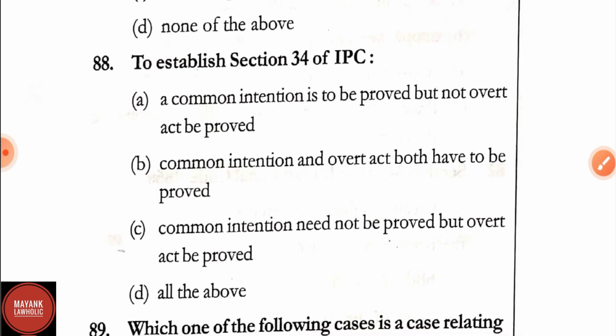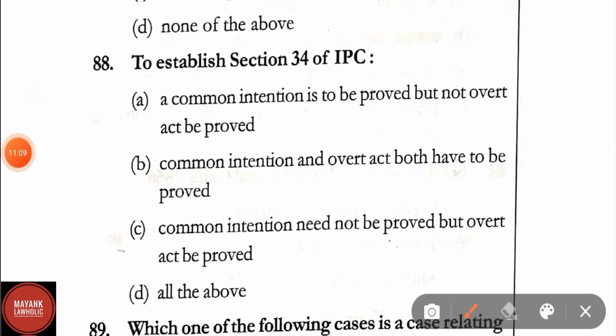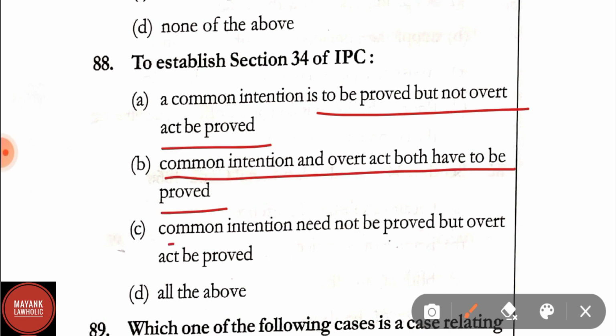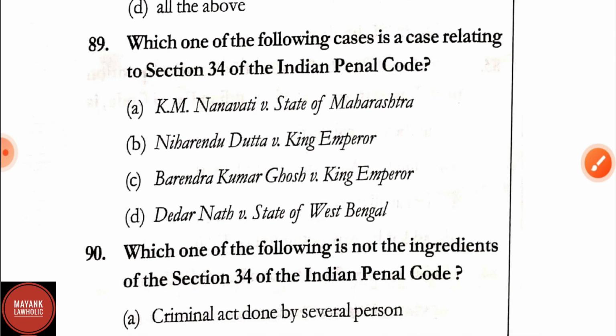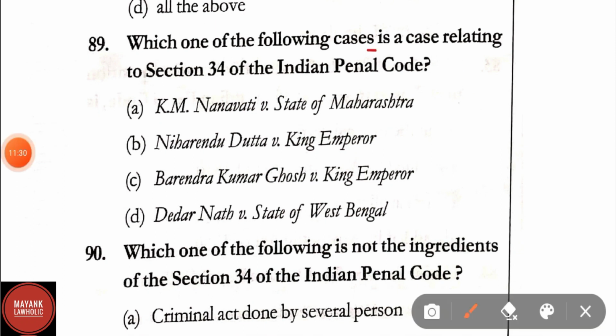Question number 88. To establish section 34 of IPC, option A, common intention is to be proved but not overt act. Option B, common intention and overt act both have to be proved. Option C, common intention need not be proved but overt act to be proved. And option D, all of the above. Here the correct answer is option B, that is common intention and overt act both have to be proved. Question number 89. Which of the following cases is a case relating to section 34 of IPC?